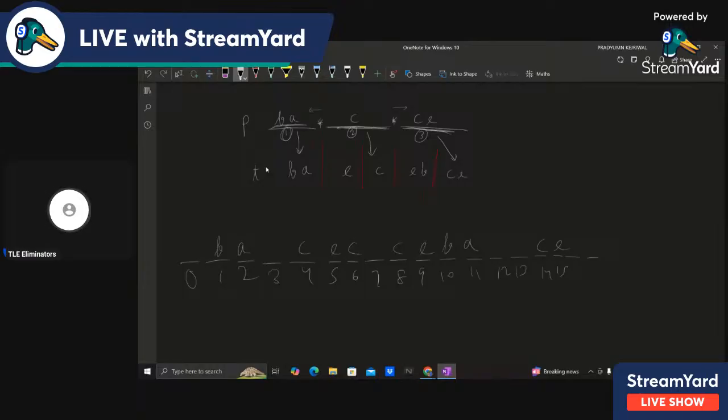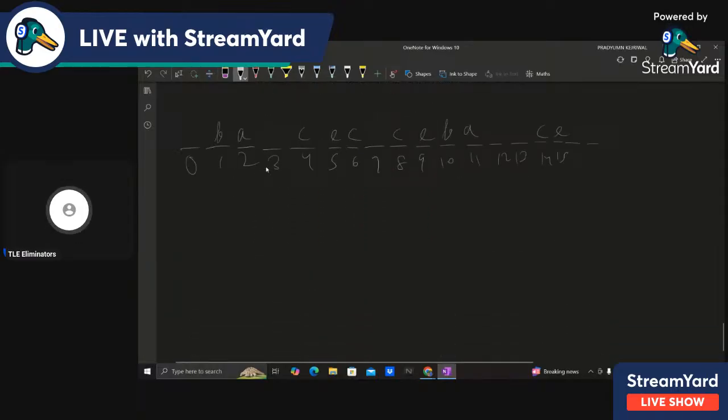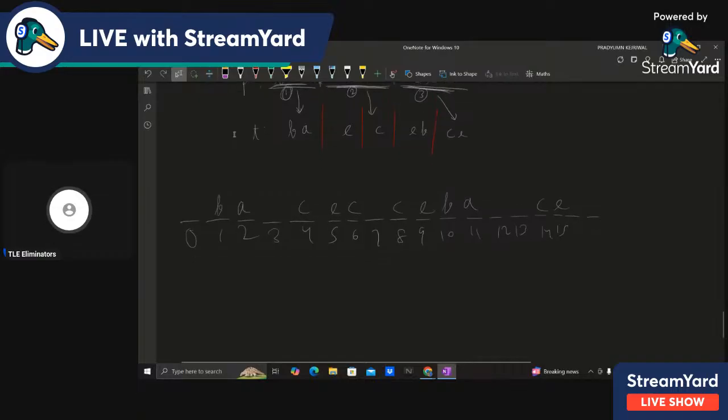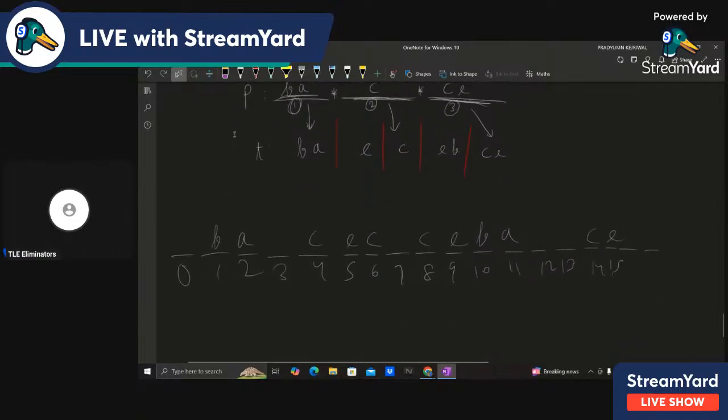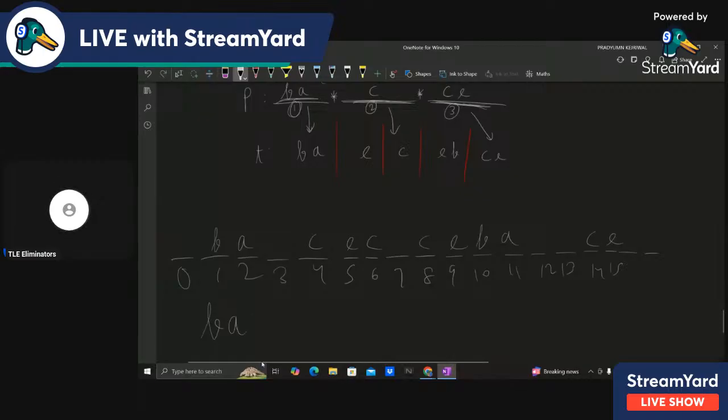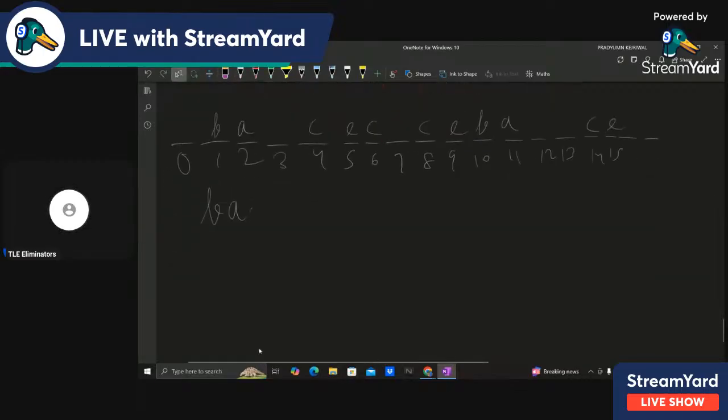Okay, so using the solve function, this KMP algorithm, we can find out where BAs lie, where CEs lie, and where C lies. So where do all the BAs lie? One of the BA starts at 1, then it also starts at 10. So 1 comma 10, the function will give us in O of m plus n time, right? Then what about C? Where does C lie? C lies at 4, 6, 8, and 14.